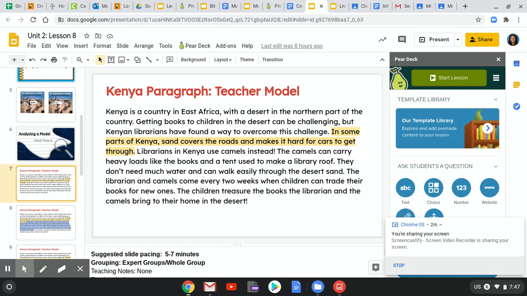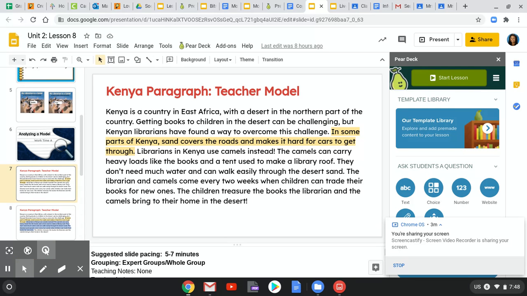So your introduction sentence that you should have started with yesterday should have background information for your reader. Then we took a look at the focus statement. Getting books to children in the desert can be challenging, but Kenyan libraries have found a way to overcome this challenge. We all wrote our focus statement yesterday.